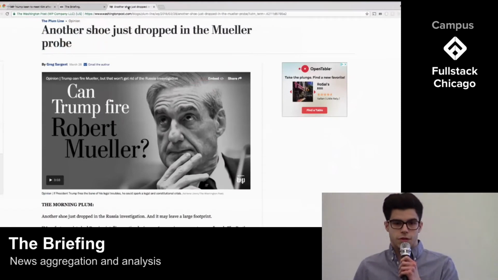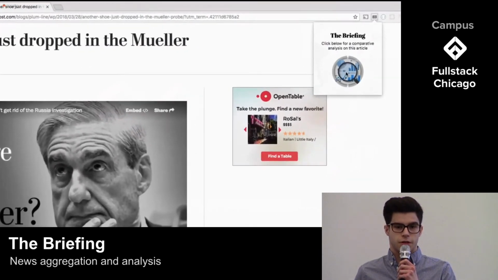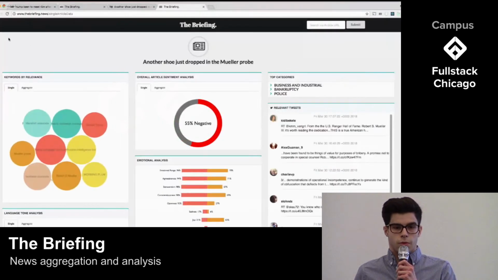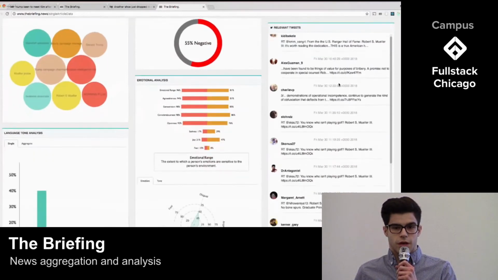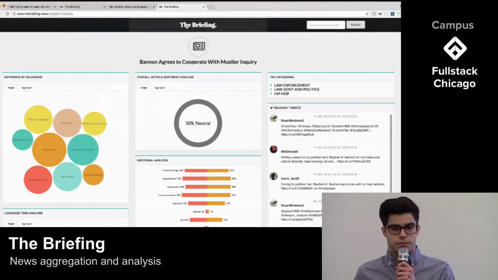Thanks, Tom. As you can see, the user has to copy and paste their link into our website. We realized this isn't always the most convenient option. We utilized feedback like this from the initial testing of our app and decided to implement a Chrome extension. This extension allows the user to move directly from an article they're interested in to our analysis. We persist this data using local storage, so the user can refresh the page without losing their data. On the right-hand side, you can see a collection of tweets related to the topic of the article, and you can move to the analysis of another article using the related section at the bottom.